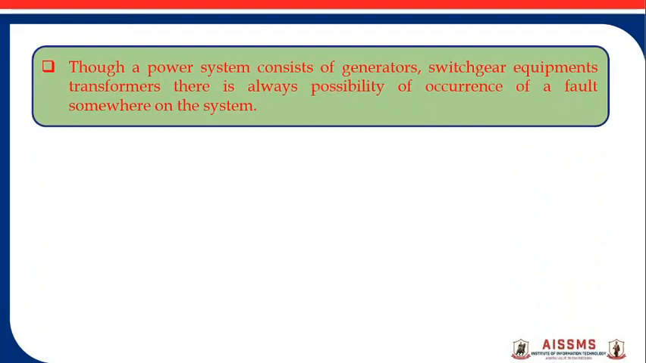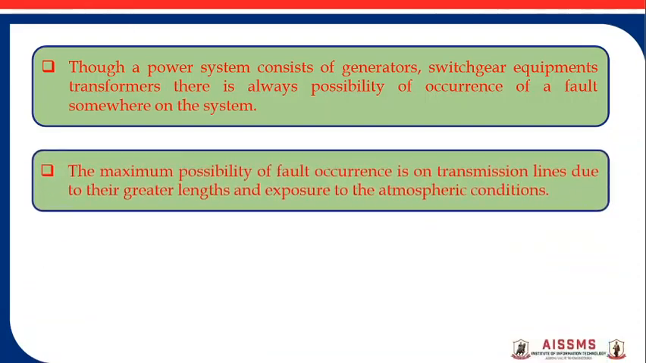So the power system consists of generators, switchgear equipments, transformer. There is always a possibility of occurrence of a fault somewhere on the system. We have all the control devices, we have all the switchgear equipments. Then also there is always a possibility of occurrence of a fault in any part of the system. The maximum possibility of the fault occurs in the transmission lines. Why? Because a large part of the transmission line is exposed to the atmospheric condition.